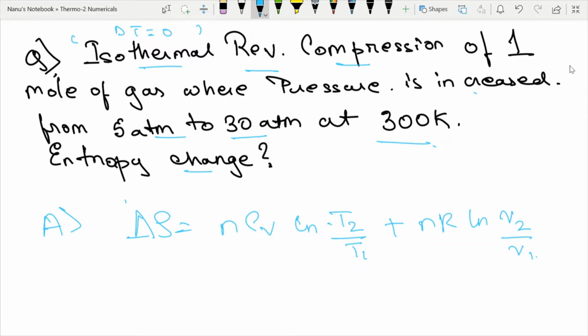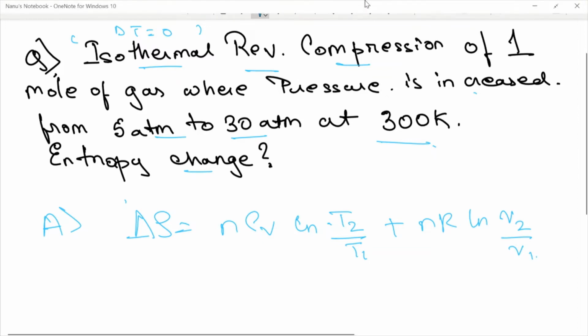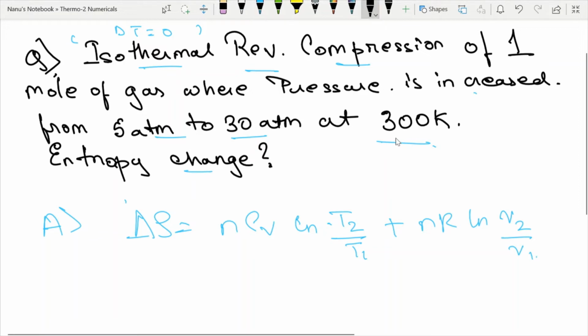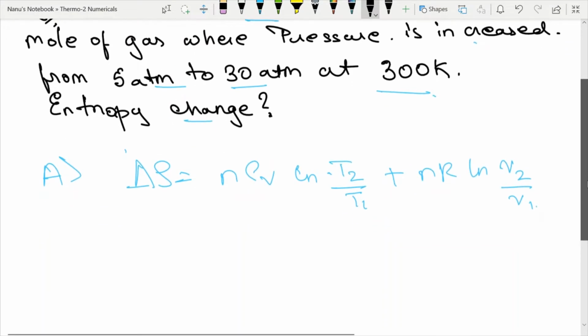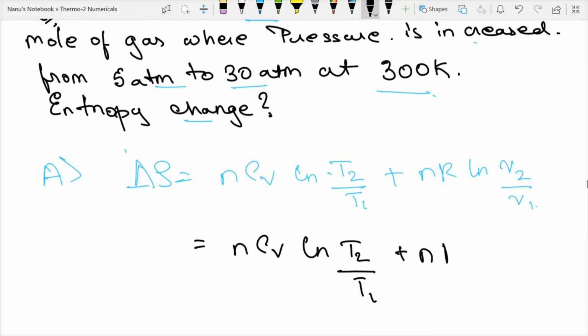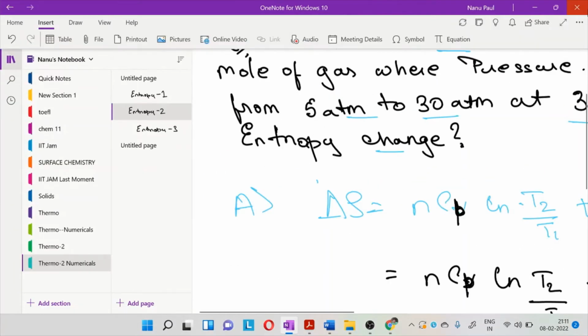So one mistake I made: this is also a formula, but over here you also need to know the pressure form. That's why it is very important to know all the forms. I'm again writing in black for more emphasis. So this will be nothing but nCP ln T2 by T1 plus nR ln P1 by P2, right? This is the form. One mistake I made, this is actually CP over here, this will be CP. I believe in the formula also I wrote CP only, right?